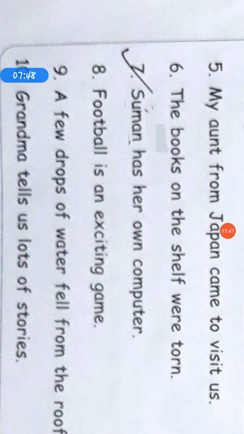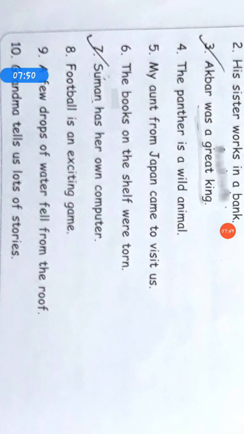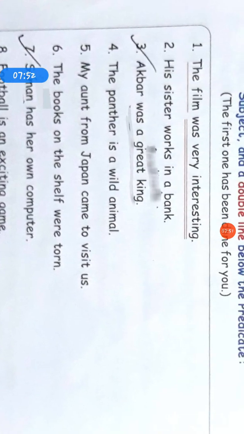So I hope you all understood the topic, that is subject and predicate.